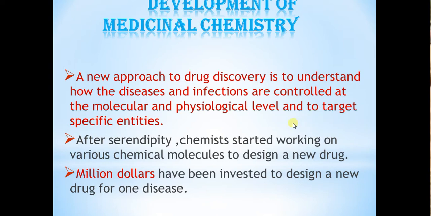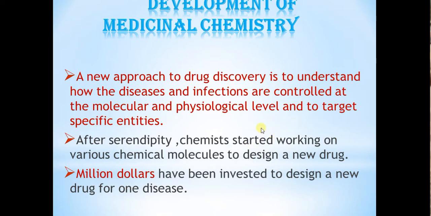Suppose for cancer we have to target the cell cycle phase, prophase or metaphase, spindle fibers. We have to concentrate on the mitotic spindle, or the tubulin protein, or DNA. In that DNA again guanine or adenine, so that we'll select. So that is nothing but to target specific entities.